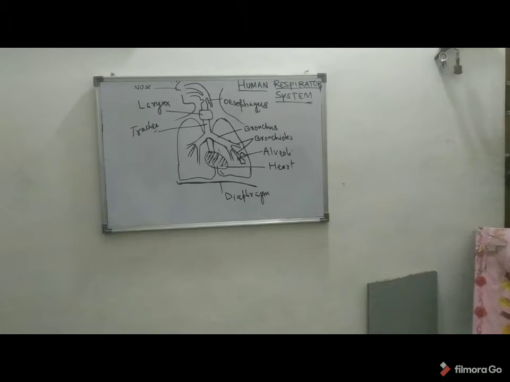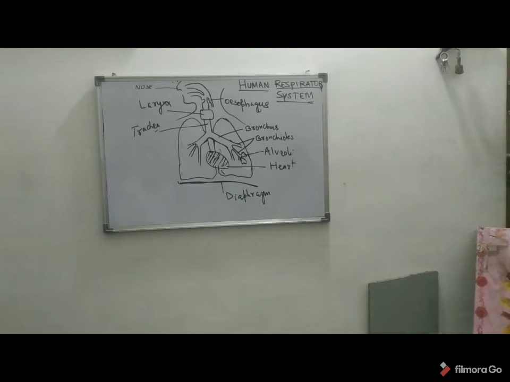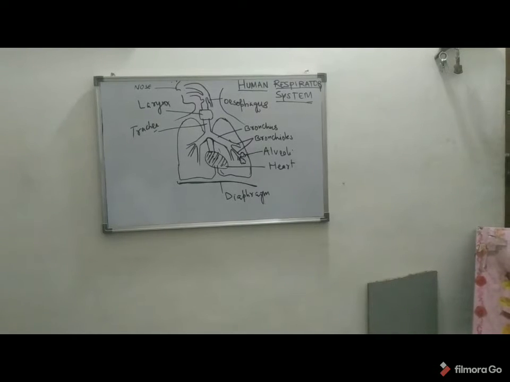Now the pharynx. The pharynx is the throat. It is the muscular passage from the nasal cavity to the larynx. Three regions of the pharynx are the nasopharynx, oropharynx, and laryngopharynx. The nasopharynx is the superior region behind the nasal cavity, the oropharynx is the middle region behind the mouth, and the laryngopharynx is the inferior region of the pharynx, which is attached to the larynx. The oropharynx and laryngopharynx are common passageways for air and food.